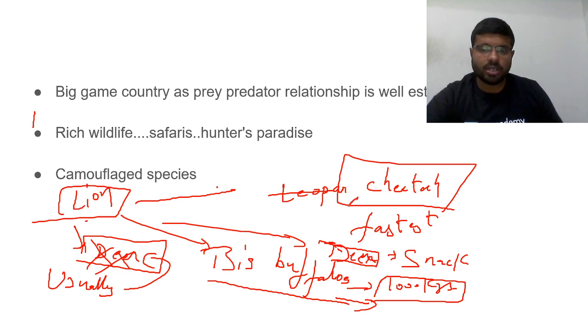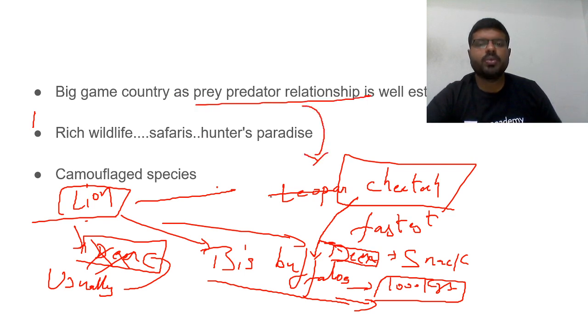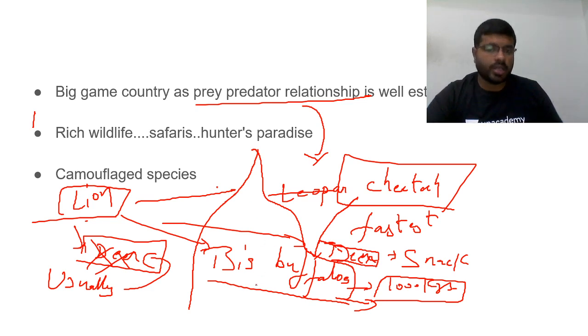Whereas a cheetah cannot hunt the big buffaloes, because three cheetahs will make a lion, in terms of size. So the prey predator relationship is well established. The kind of food available for one big animal, the kind of food available for another big animal, there is a well established prey predator relationship.